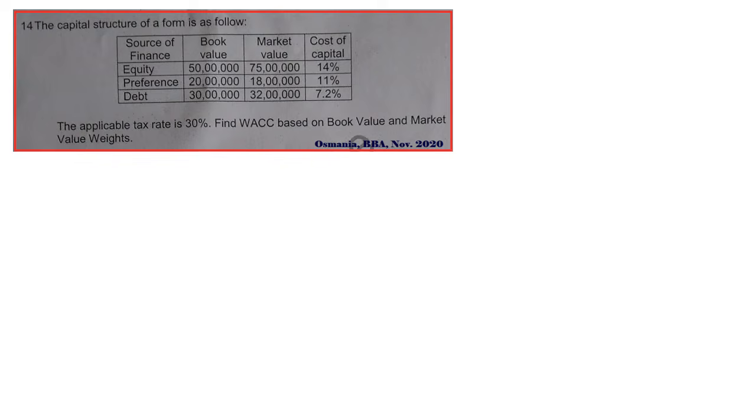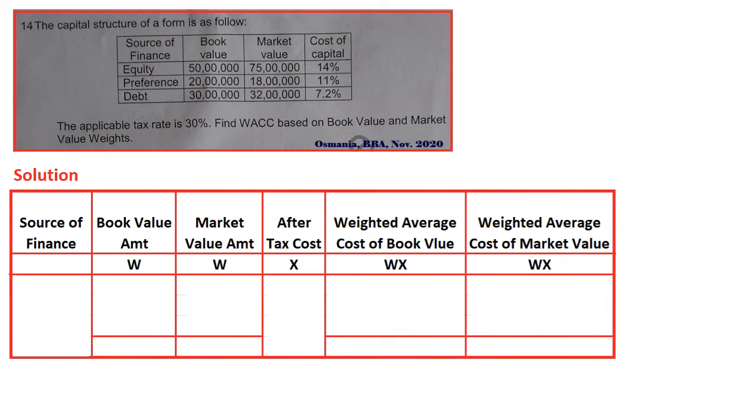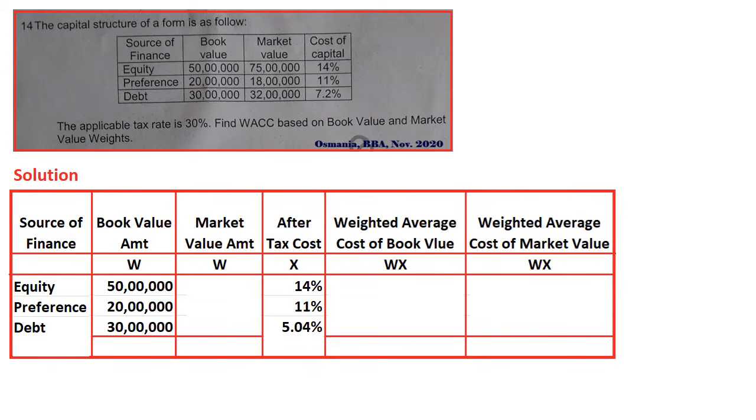So in one table itself I'll do both, right? So see the solution. So this table I have prepared first: source of finance, book value and market value, after tax cost, then weighted average cost book value and weighted average cost market value, right? So source of finance I have taken: equity, preference, debt. First I have taken book values. Book values directly given: 50 lakhs, 20 lakhs and 30 lakhs. Then after tax cost, that is 14, 11 and 5.04 I have taken.